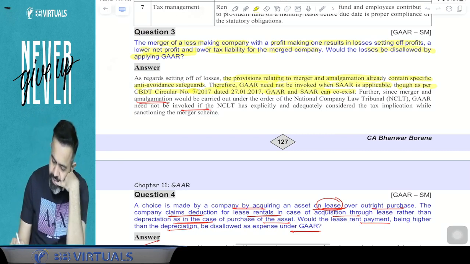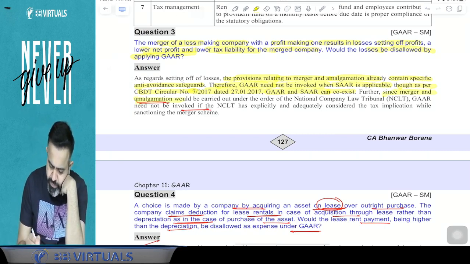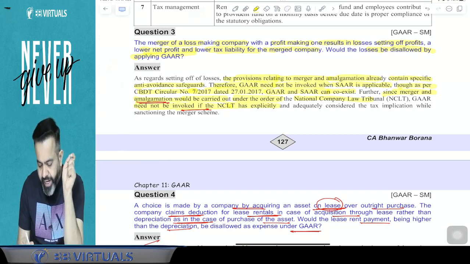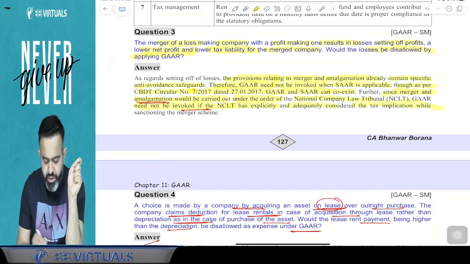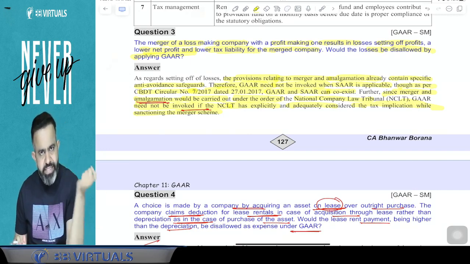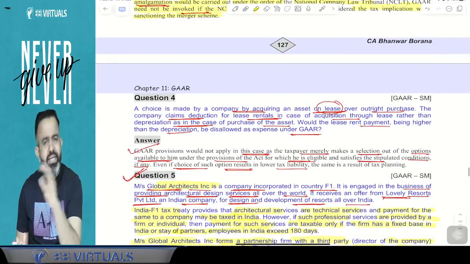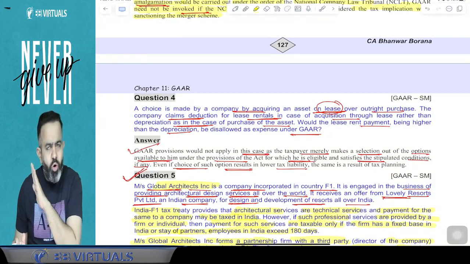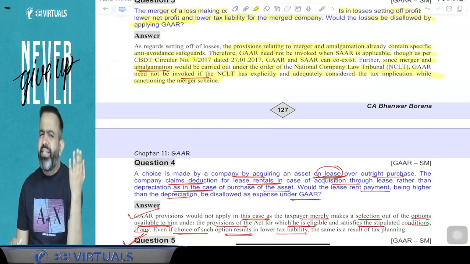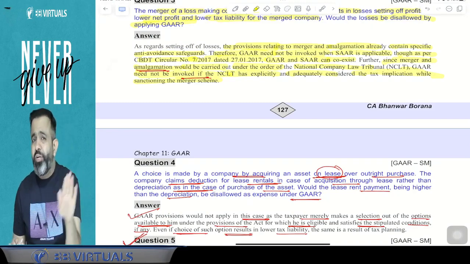Now further, since the merger and amalgamation would be carried out under the order of the NCLT, the GAR need not be invoked if the NCLT has explicitly and adequately considered the tax implications while sanctioning the merger scheme. So the merger scheme will be sanctioned by the NCLT, and if they have considered all the tax consequences, then guys, there is no need of the GAR.